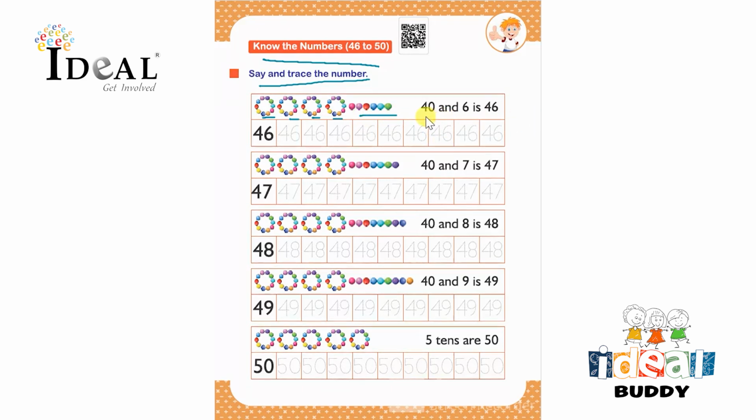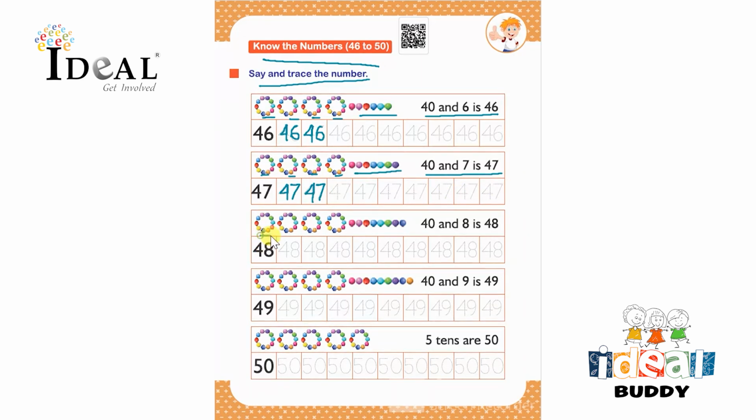So the number is 40 and 6, which is 46. After that the child has to trace the number 46 here and complete this whole row for tracing the same number. Next is 1, 2, 3, 4, 4 tens and 7 ones. So 40 and 7 is 47. So here they have to trace the number 47 and complete this whole row.